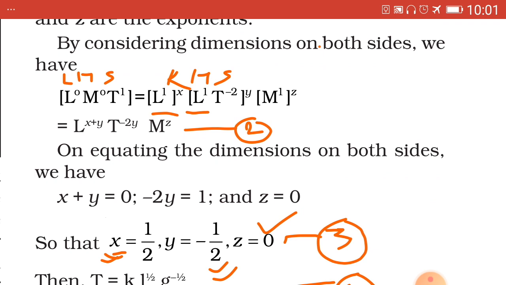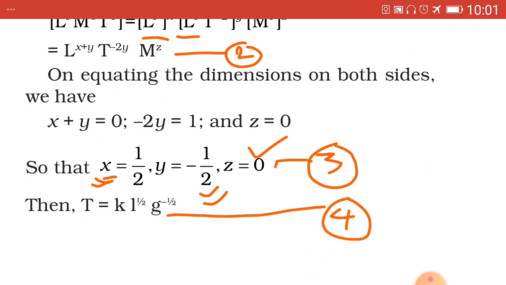First of all, it is very simple. We compare the exponent of M, we directly get the answer Z equal to 0. Here the order has been slightly changed. We can write Z equal to 0, which I have tick marked.